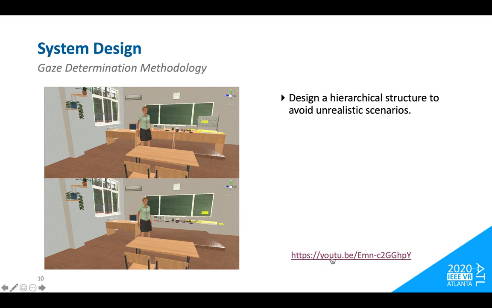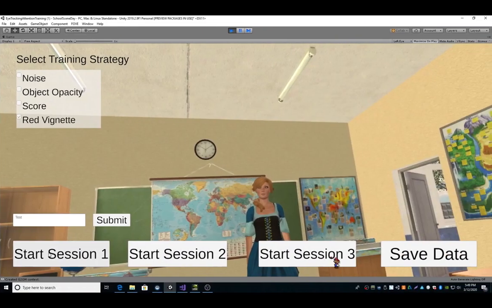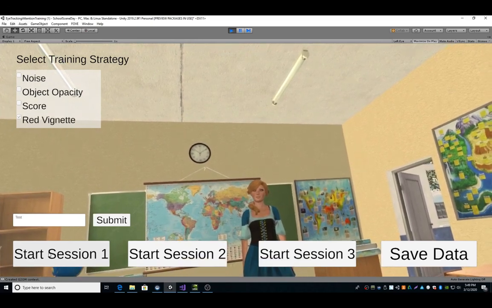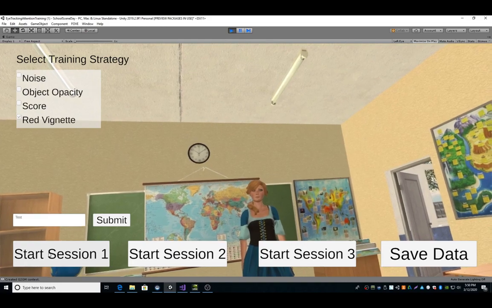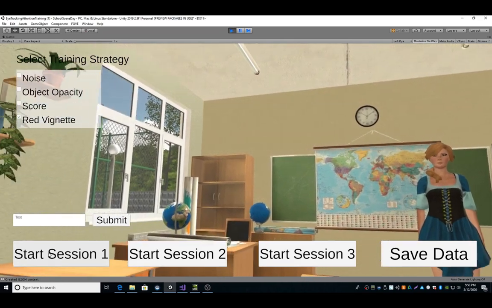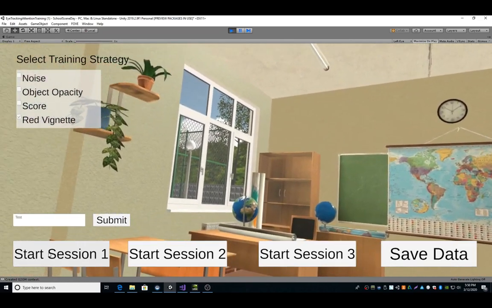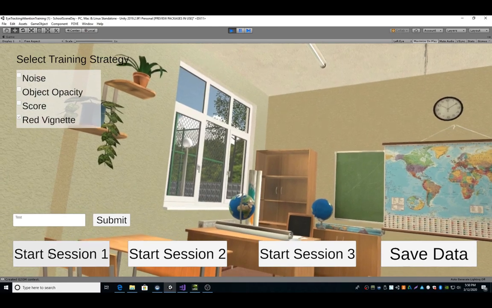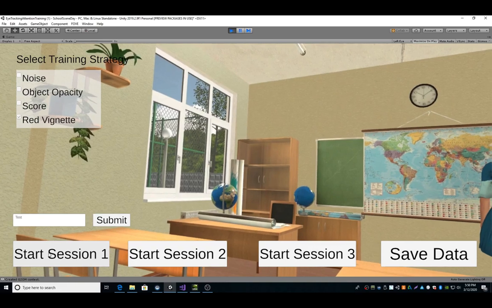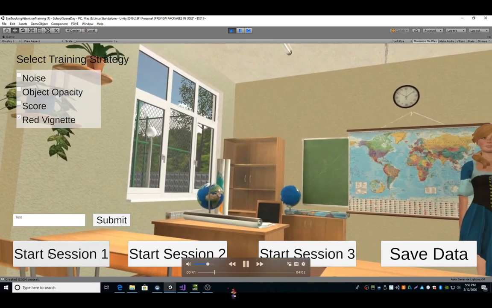We can use this link to see the demo we have. We have different sets of virtual classroom and teacher. In this demo, we can see for the first session, the user is exposed to a virtual classroom to pay attention to a virtual teacher as she gives a lecture. While the user is listening to the lecture, the system tracks the user's gaze to compile a list of potential distractions in the virtual environment.